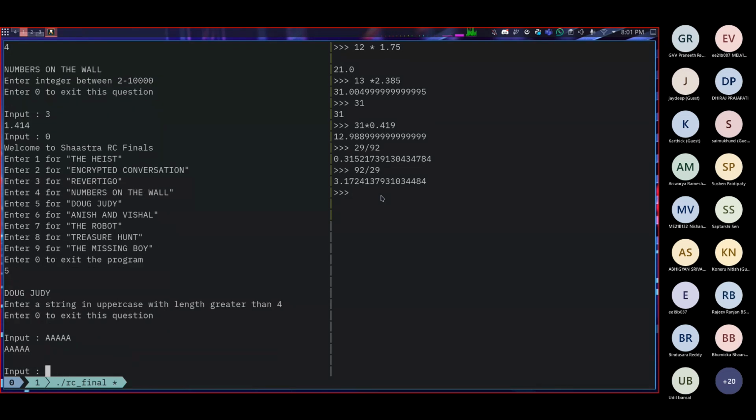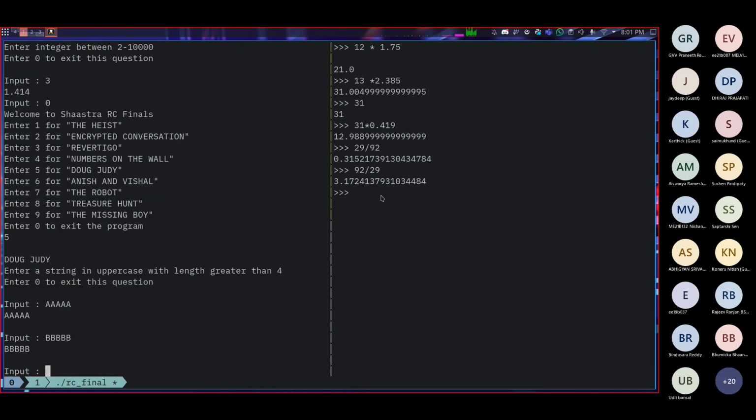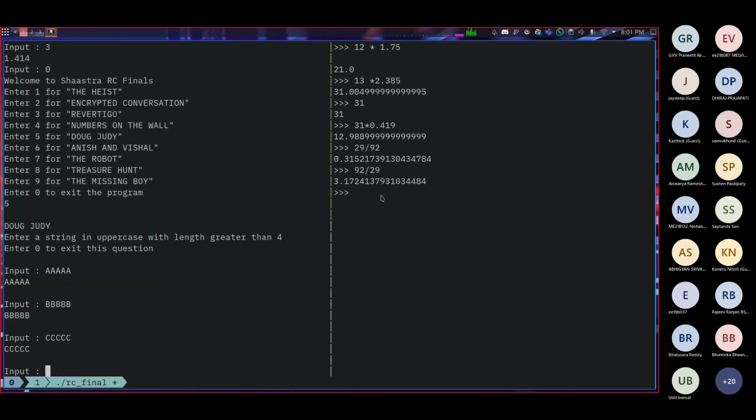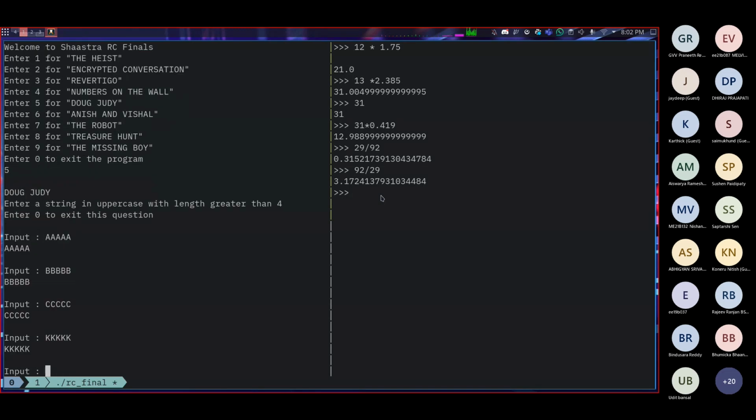So 5 A's. We get 5 A's in return. We'll enter 5 B's. We get 5 B's again. We'll enter 5 C's. Yeah, we get 5 C's. So start with simple patterns, you'll figure it out. We'll take a random letter to figure it out again. We get 5 K's. So this is fine. Now what if we enter A, B?